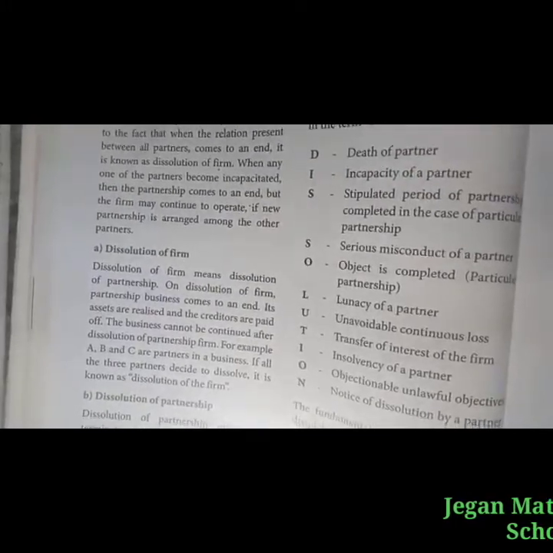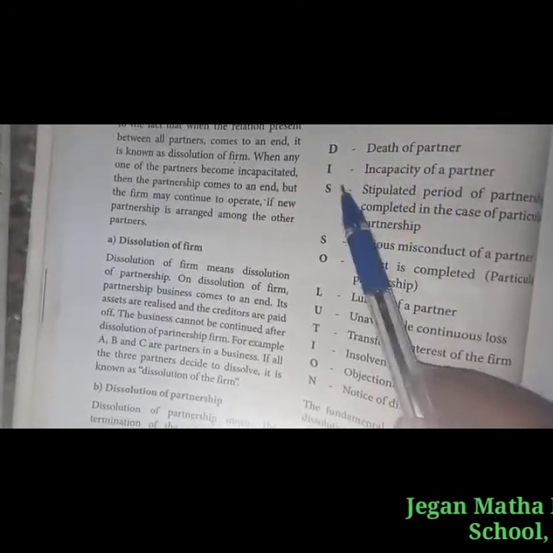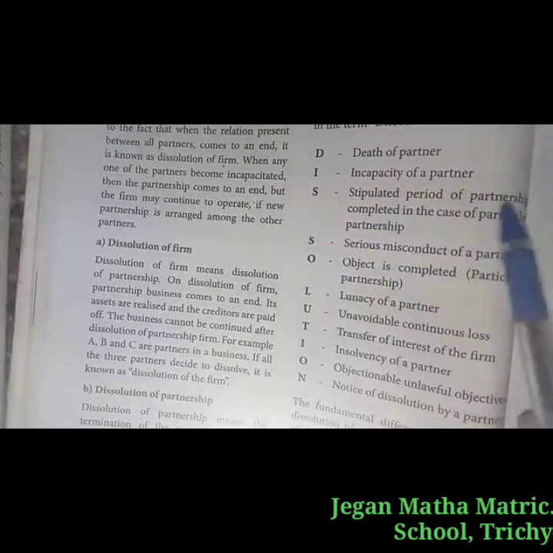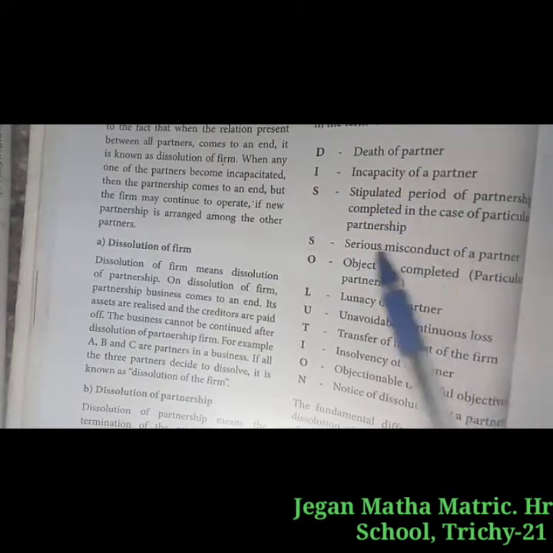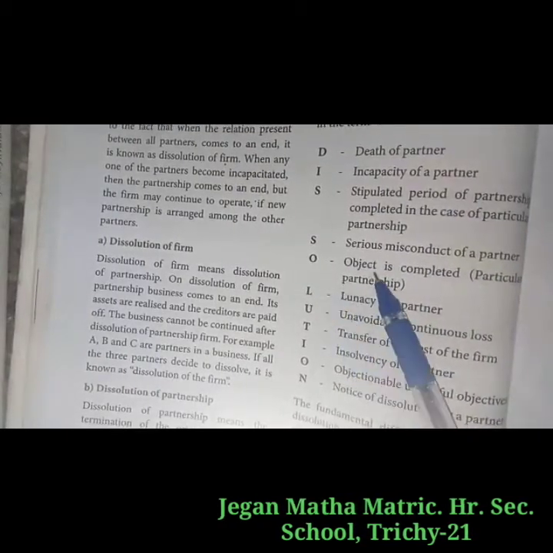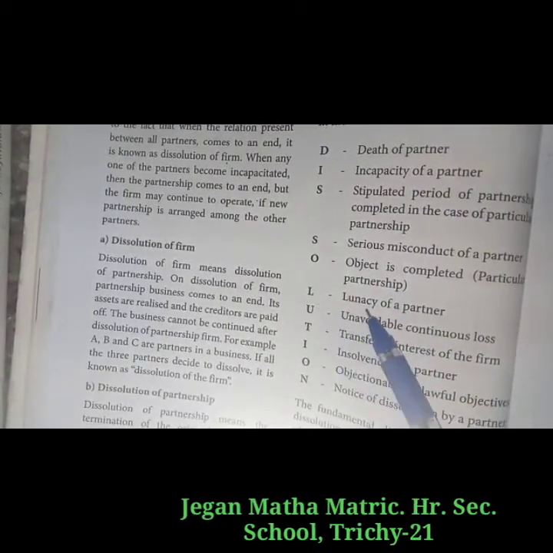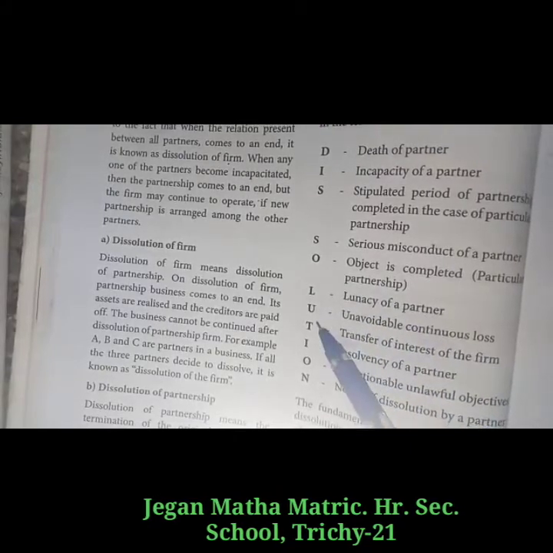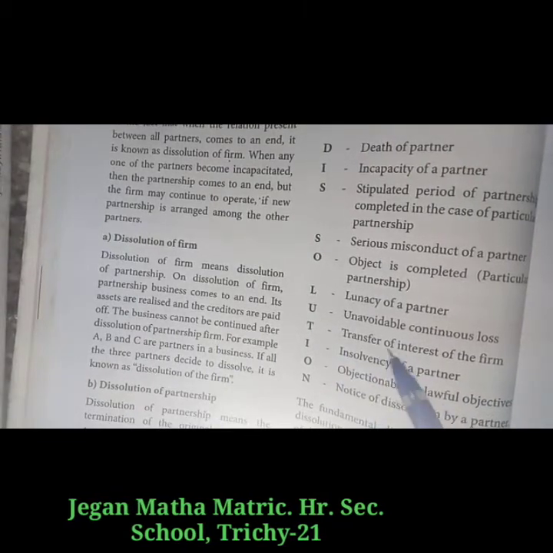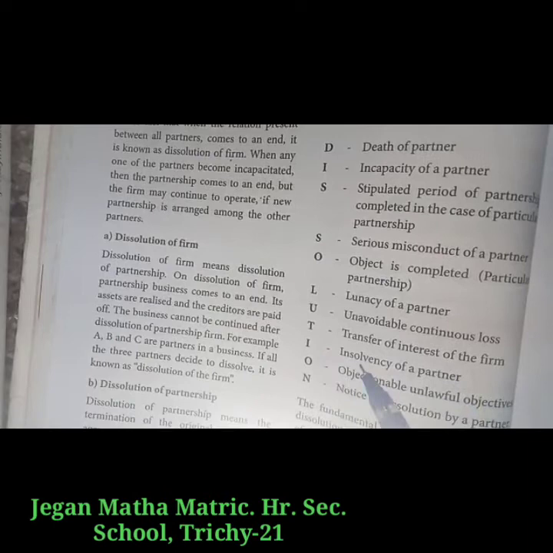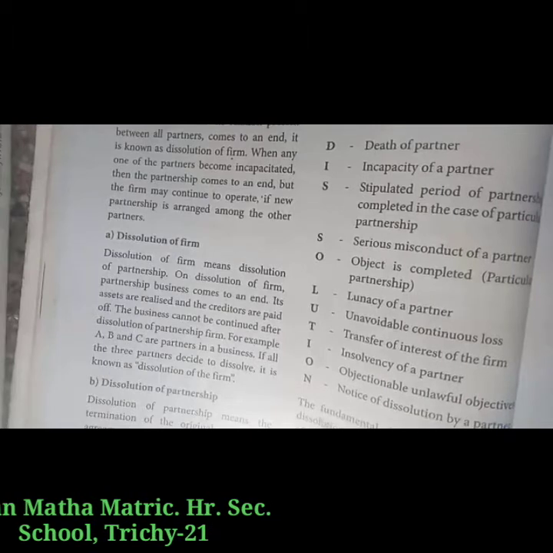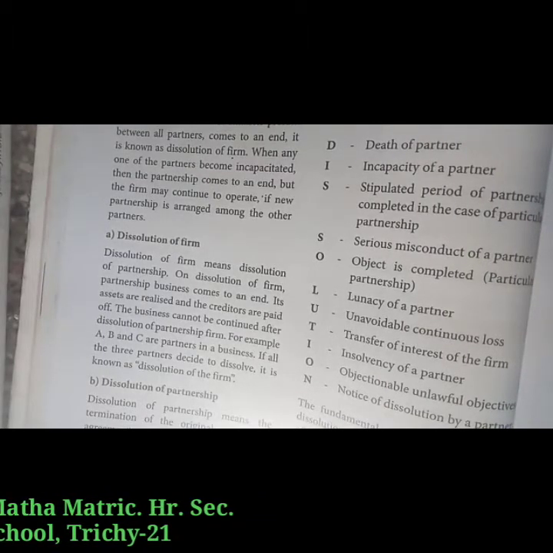Dissolution: D stands for death of a partner, I stands for incapacity of a partner, S stands for stipulated period of partnership completed in the case of a particular partnership, S stands for serious misconduct of a partner, O stands for object completed, L stands for lunacy of a partner, U stands for unavoidable continuous loss, T stands for transfer of interest of the firm, I stands for insolvency of a partner, O stands for obstructional unlawful objectives, N stands for notice of dissolution by a partner.